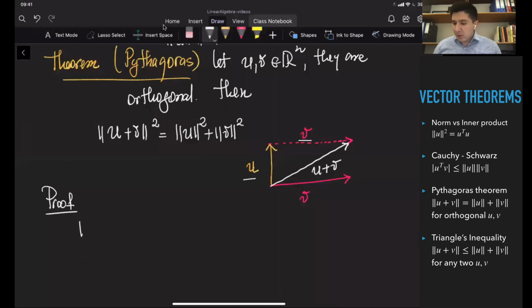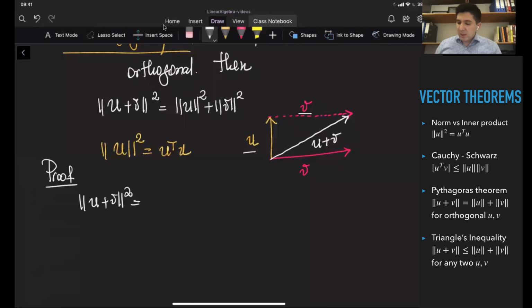The norm of u plus v in the square can be expanded as a matrix multiplication. If you remember, this is one of the really important equations: the norm of u in the square is equal to u transpose u. Basically, the length of the vector in the square is just the multiplication of this vector by itself as an inner multiplication. So I'm going to rewrite this: the length of this vector in the square is equal to the multiplication of u plus v by itself, u plus v.